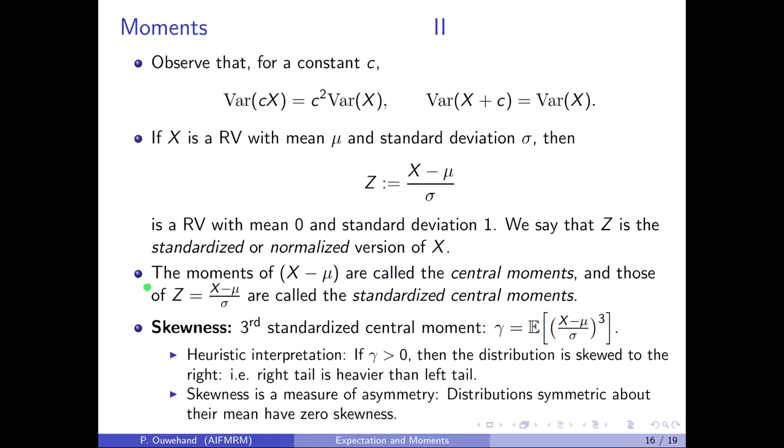Now we've already seen that the moments of x minus mu are called the central moments, and those of z will be called the standardized central moments. In finance, when we consider the distribution of returns, there are 2 standardized central moments that stand out. The first is the so-called skew, which is the third standardized central moment. Its heuristic interpretation is as follows. If the skewness is greater than 0, then the distribution is skewed to the right, i.e. the right tail is heavier than the left tail. Skewness is therefore a measure of asymmetry. Distributions that are symmetric about their mean will have 0 skewness. An example of this is the normal distribution.